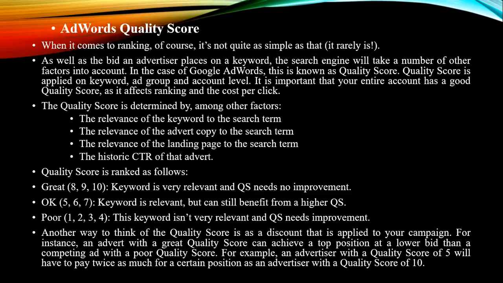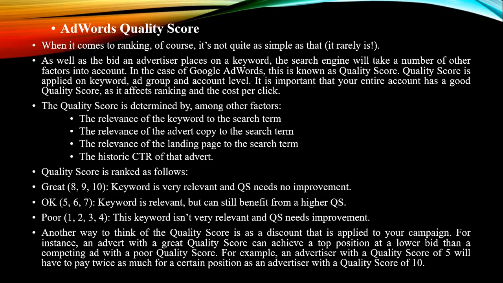And finally, the advert's quality score. This is the score given for a particular website. It is determined among the factors by the relevance of the keywords, whether people feel that these keywords are qualitative. When you enter that, yes, you get a good quality score. So that is a Google advertisement. Beyond the bid an advertiser places on a keyword, the search engine will take a number of other factors into account. In the case of Google AdWords, this is known as the quality score.